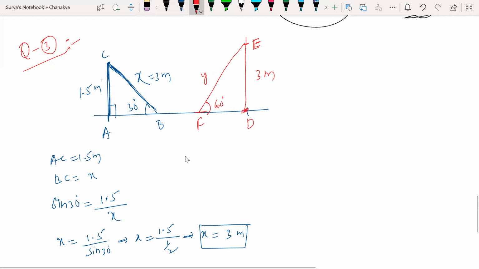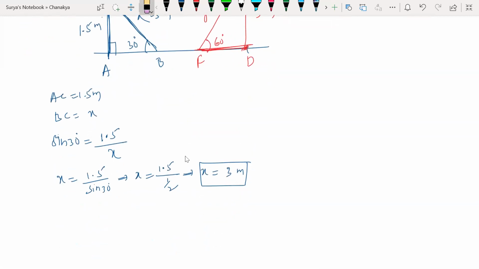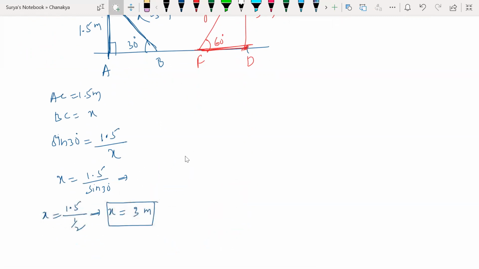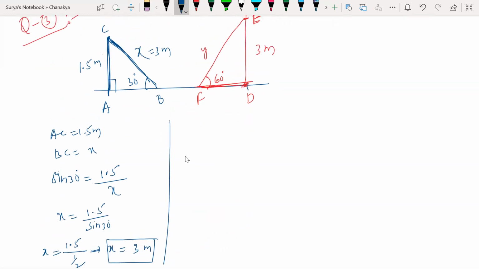Now which trigonometric function can I apply here? Tell me. Simple. Again sine. Sine 60 degrees is equal to DE divided by FE.